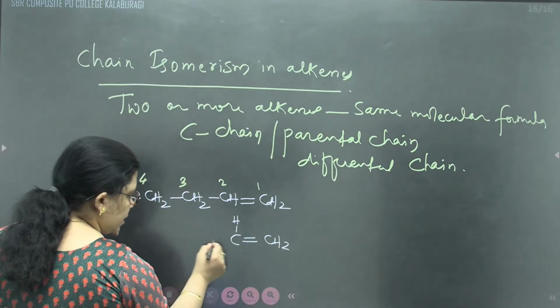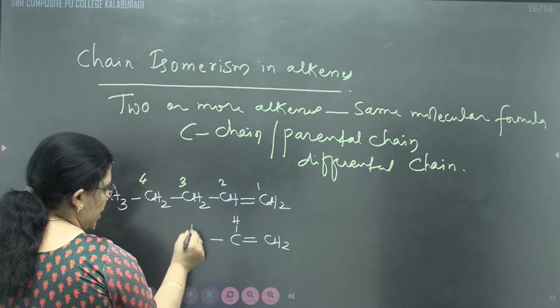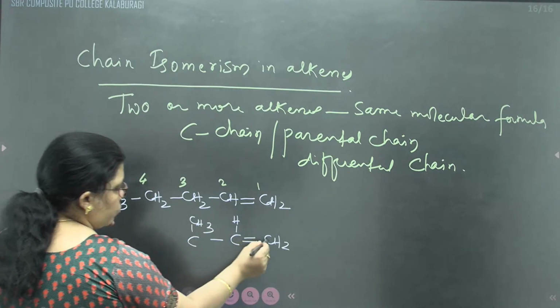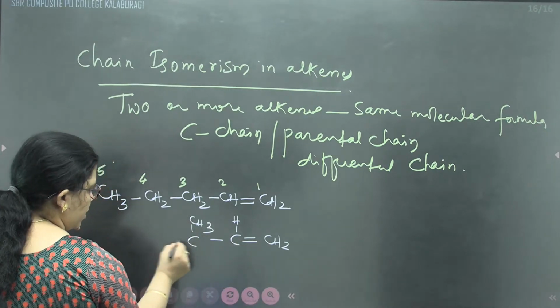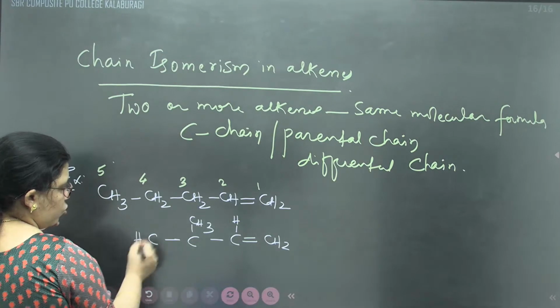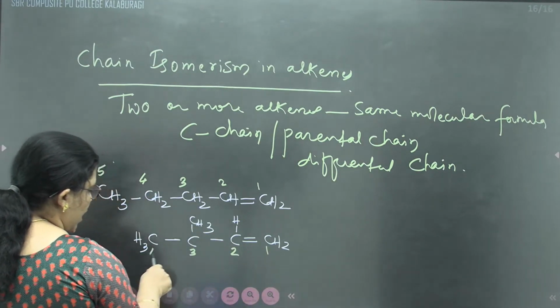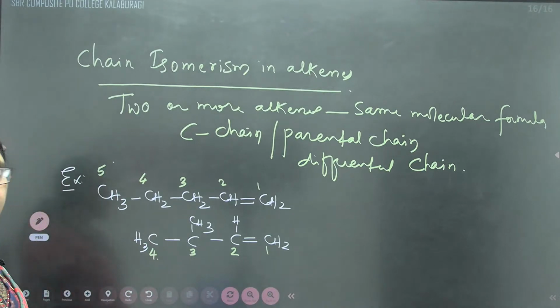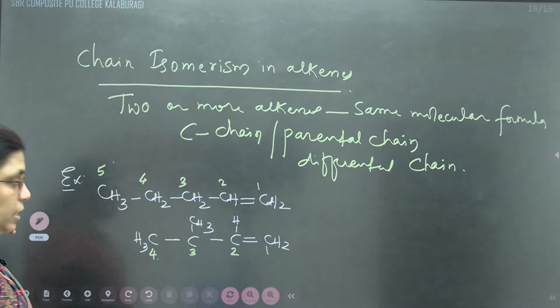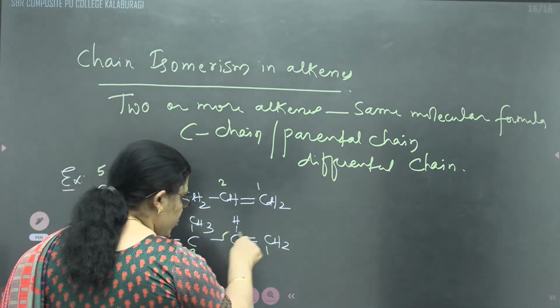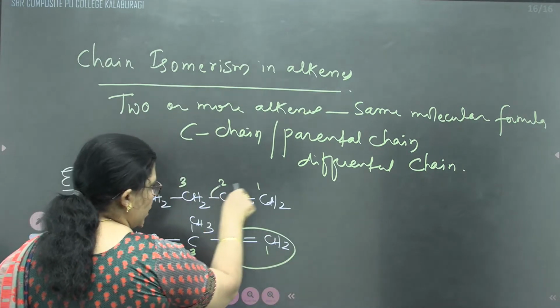But at this carbon atom, a methyl group can be written, so the parental chain will be 1, 2, 3, and 4: 3-methylbut-1-ene. The double bond position is between 1 and 2 only.